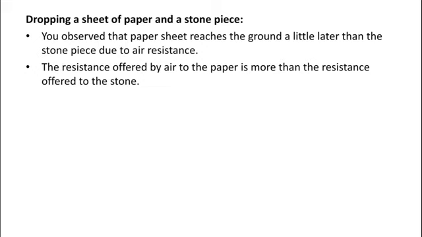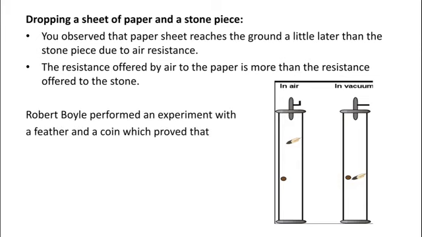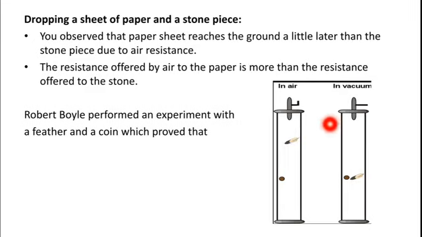Boyle also performed an experiment to clarify the motion of all freely falling objects is identical. In this experiment, he used a feather and a coin. So here you can see that this is the feather and this is the coin. In the presence of air, what happened? The coin moves faster than the feather. It means the coin reaches the bottom earlier than the feather because of the air resistance. But in vacuum, there is no air. It means there is no air resistance.